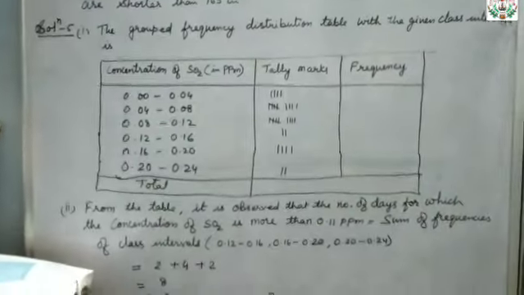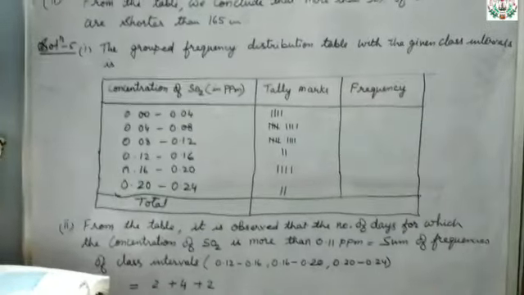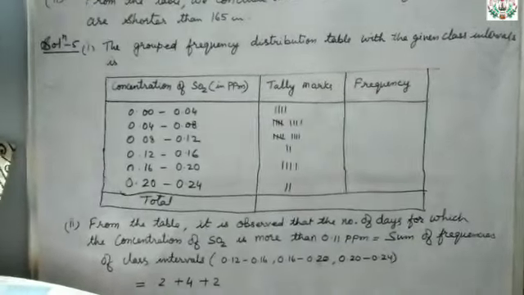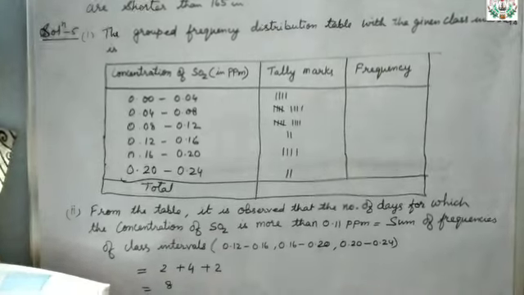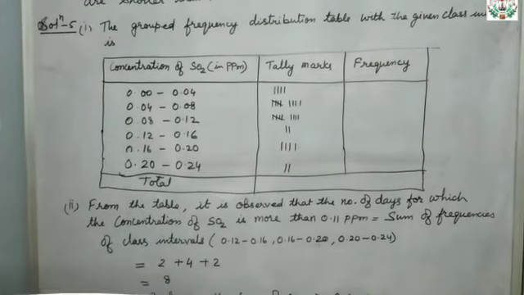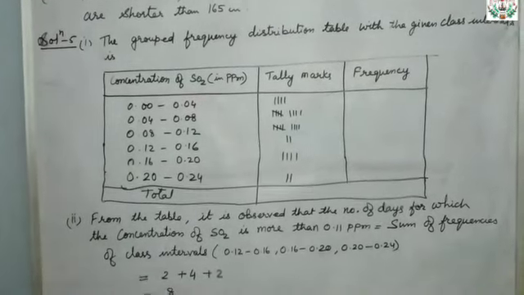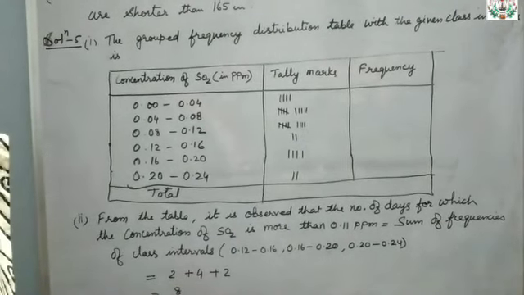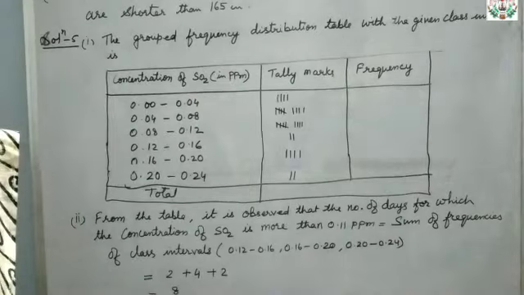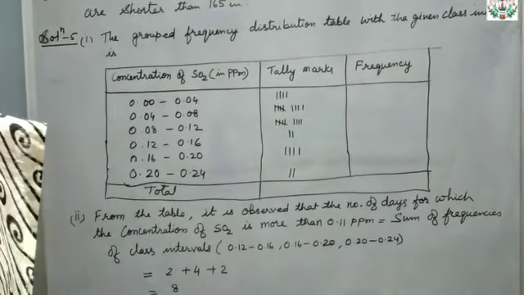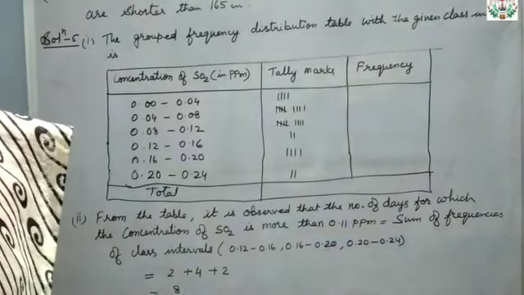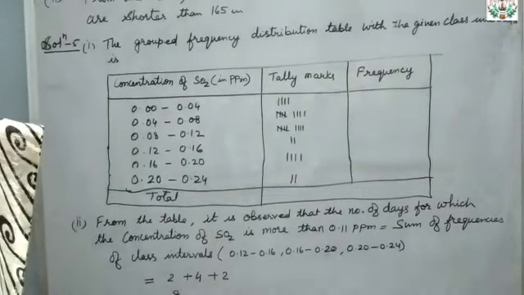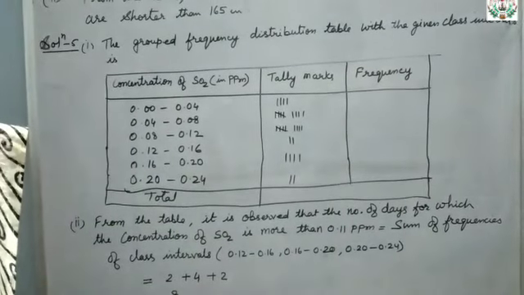Now let us see the fifth question. The fifth question goes like this. A study was conducted to find out the concentration of sulfur dioxide in the air in parts per million, that is ppm, for a certain city. The data obtained for 30 days is as follows. So you can see the 30 days data is given in that book.